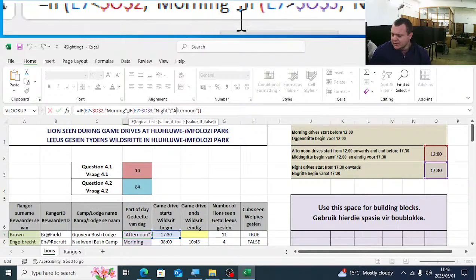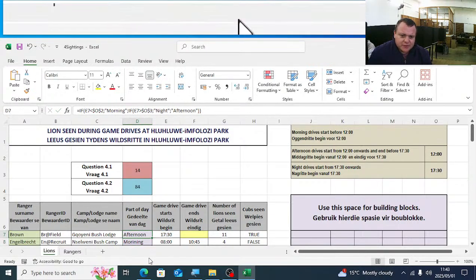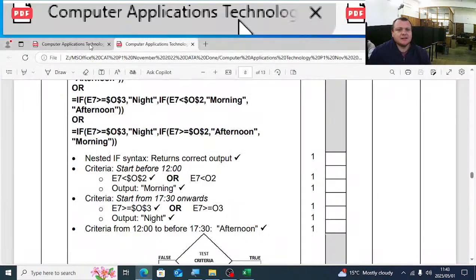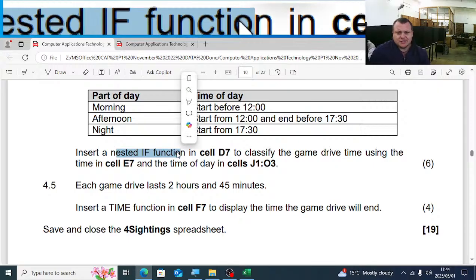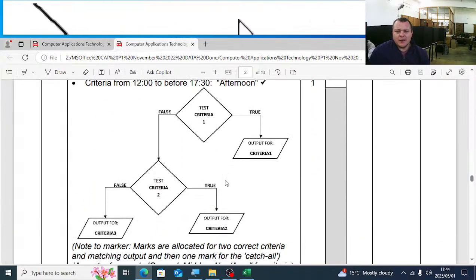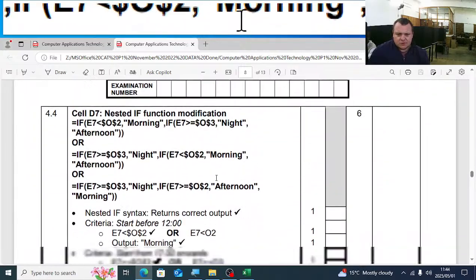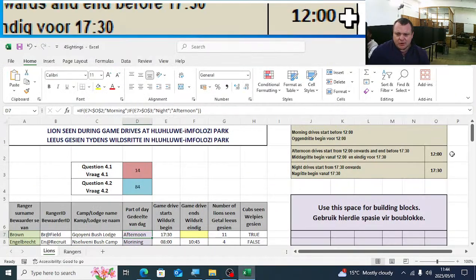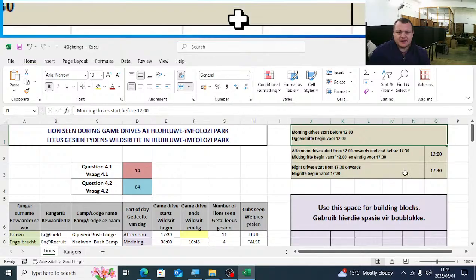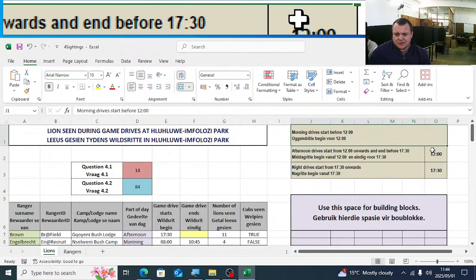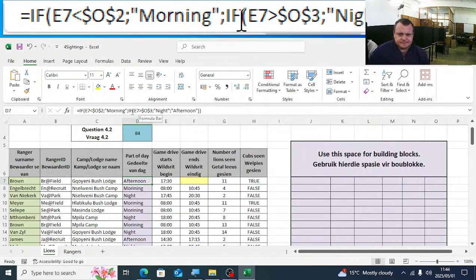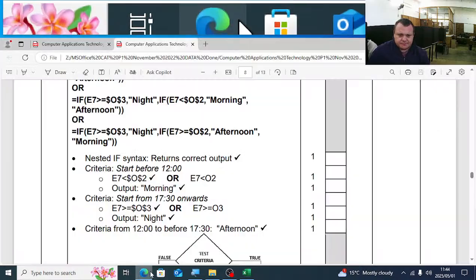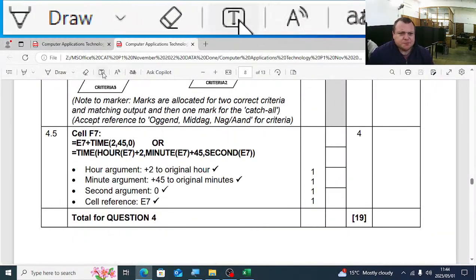Okay? So here with the nested if, I want to emphasize just quickly here, in the exam paper they stated clearly you must use a nested if. If they don't state that you must use a nested if, there are easier ways to get to an answer. Where you can simply use a VLOOKUP on the times. That is another alternative, but here in this case they said you must use a nested if, and you must use the cells O2 and O3. Happy? I'm not going to spend a lot of time on that.